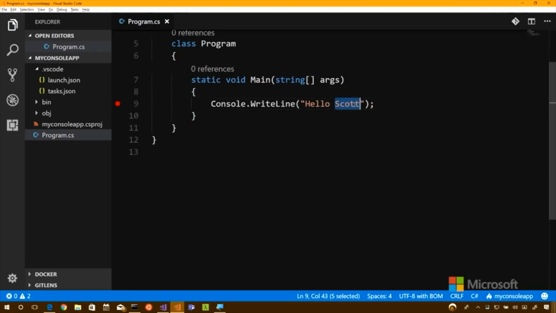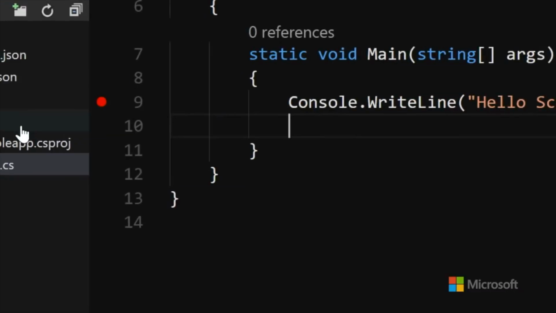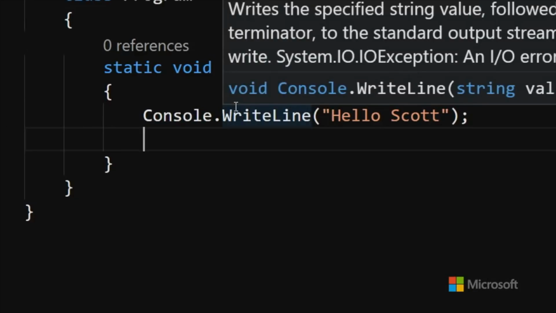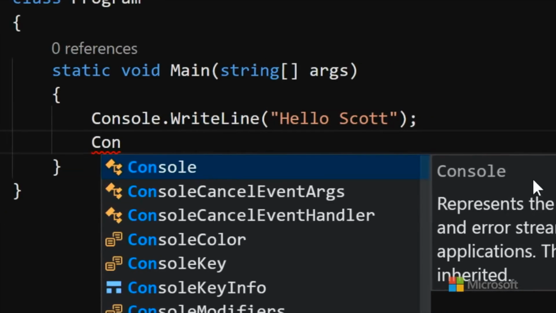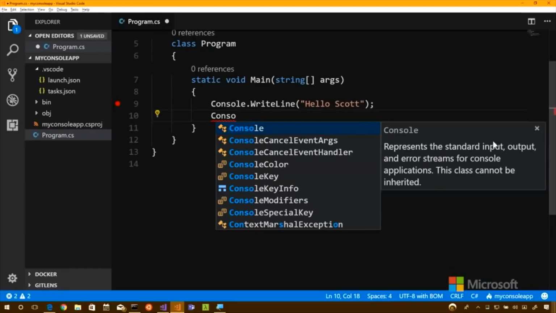All right. So Visual Studio Code will be what we'll use for a little while, and then we'll eventually graduate to Visual Studio proper, which has even more features. That gives you a sense of, and actually, I'm sorry, we never talked about IntelliSense. Let's add a read line, because one of the first things that you do is input and output. So write line is our output. I'll start typing console, and you'll notice it's giving me IntelliSense.